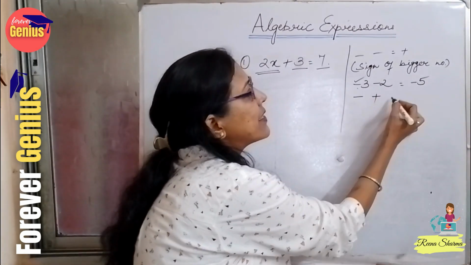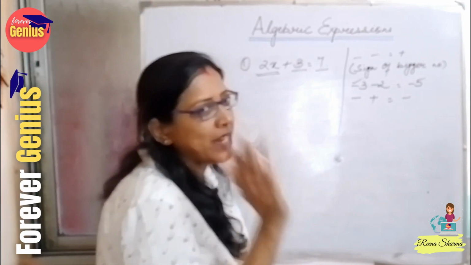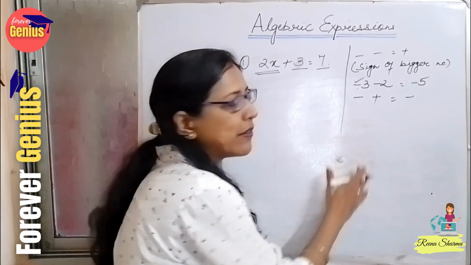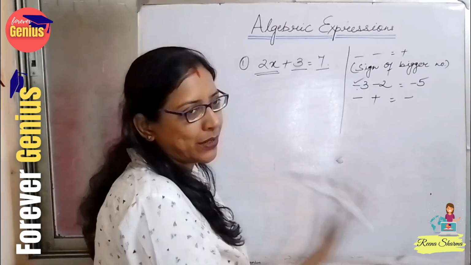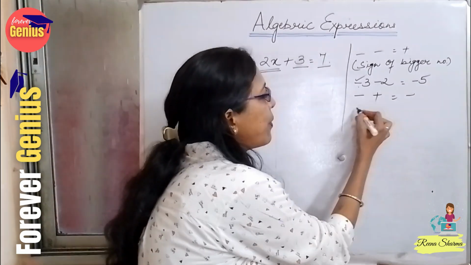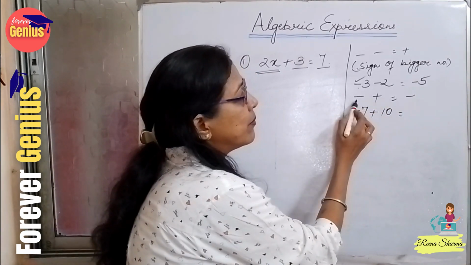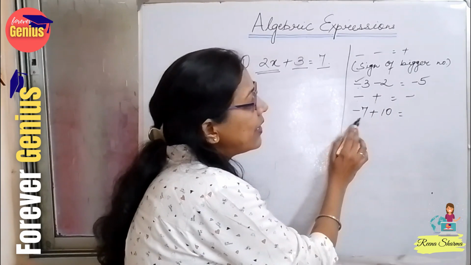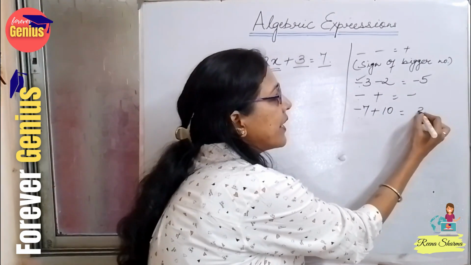Suppose minus plus दिया है, that will become minus. But the sign of bigger number here again will be applied. See, I'll give you it in 2 examples. 2 उदाहरण से मैं आपको समझा रही हूँ. Let's see. Suppose ये minus 7 plus 10. Minus plus minus हो जाएगा. 7 minus 10 will be 3.